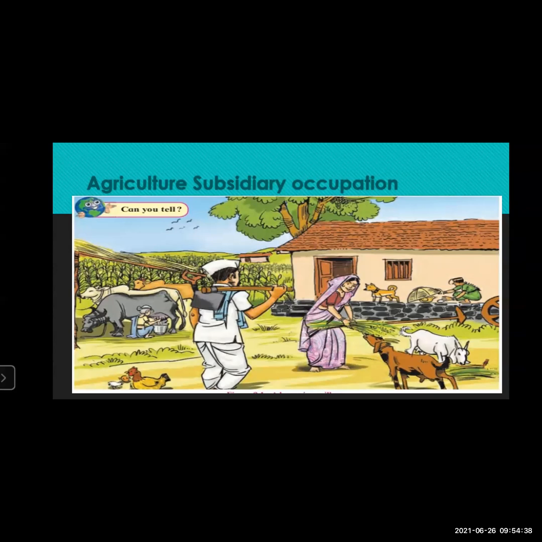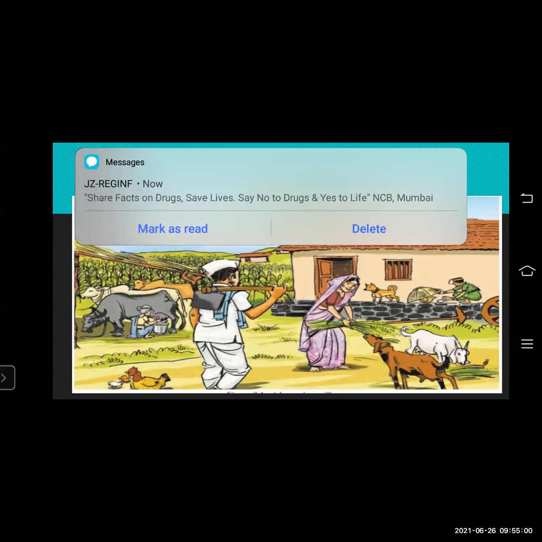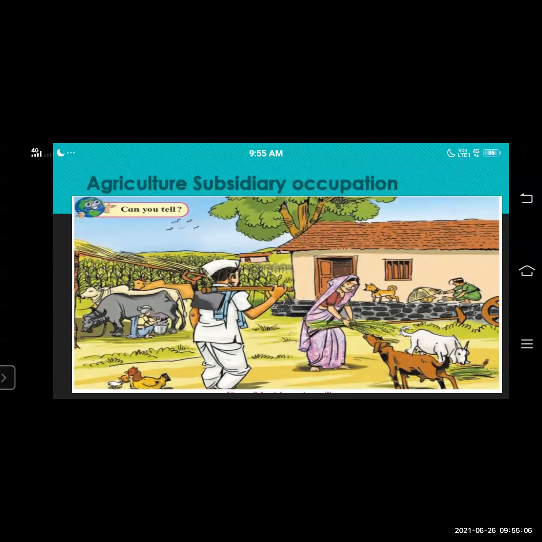Now what are these agriculture subsidiary occupations? Agriculture has a wide scope. Along with this, it has additional terms which come with agriculture, such as rearing cattle, goats, sheep, then maintaining poultry farms, keeping bees, then pisciculture, then pig farming, emu farming. All these are different parts of agriculture only. So, in short, we'll see about all these terms. We'll move to the next slide.